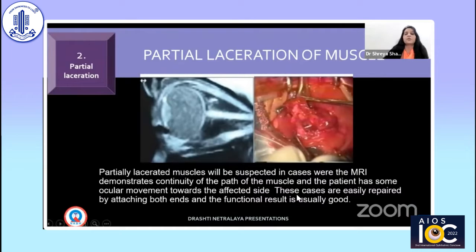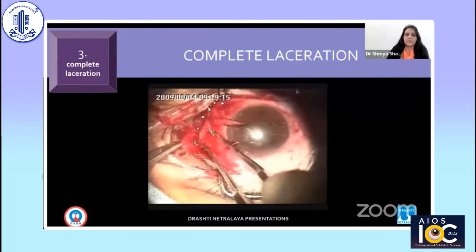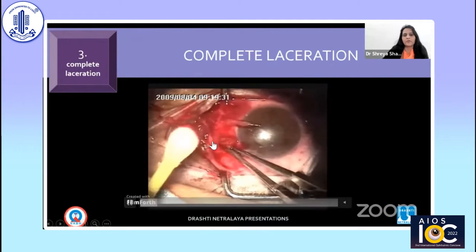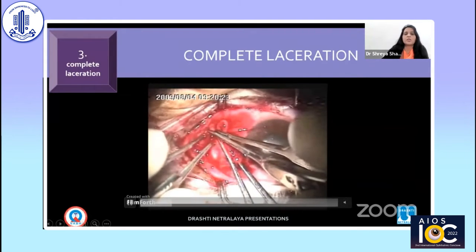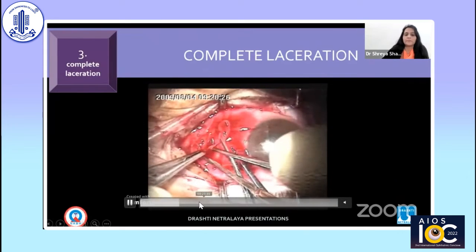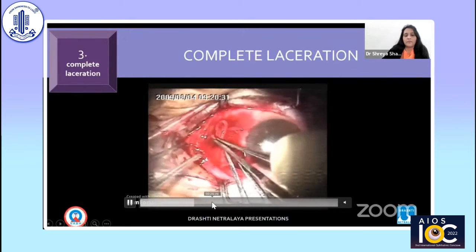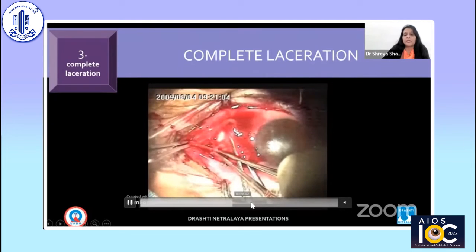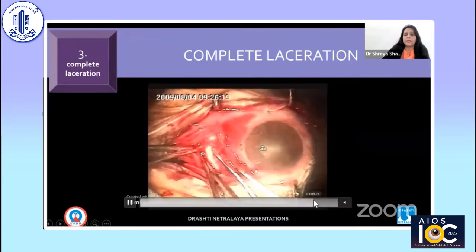Partial laceration: usually if you find the muscle, it will be a very good repair, but sometimes the muscle is weak, so we may have to add a resection also. Complete laceration of the muscle: here also you'll get some clue, or one or two fibers will be there. Remember, the muscle usually doesn't go anywhere other than its muscle sheath. So aim to find the muscle sheath. Even with non-traumatic forceps you can hold the muscle sheath, and once you hold the sheath and are able to get the muscle, hold the muscle with non-traumatic forceps and then suture it.